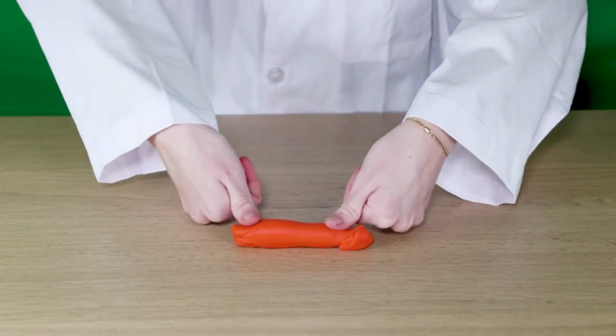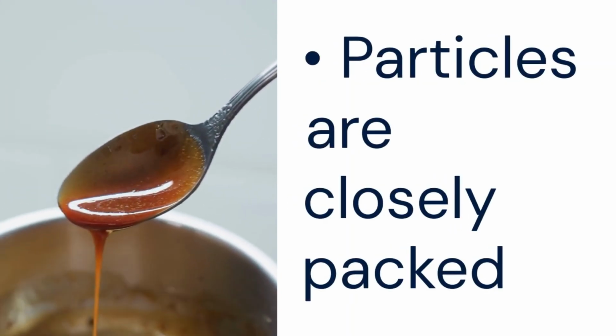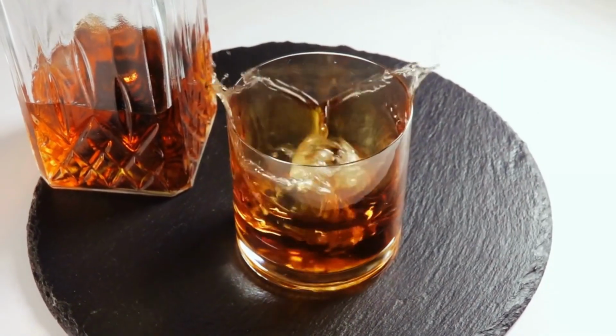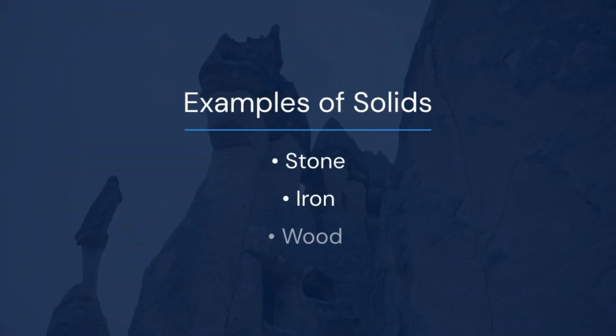Characteristics of solids. Particles are closely packed. Strong forces of attraction between particles. Particles vibrate about fixed positions. Not easily compressible. Examples: stone, iron, wood, ice.